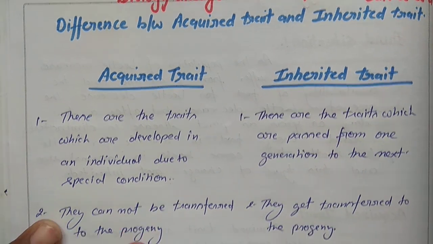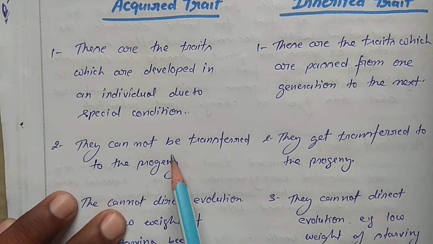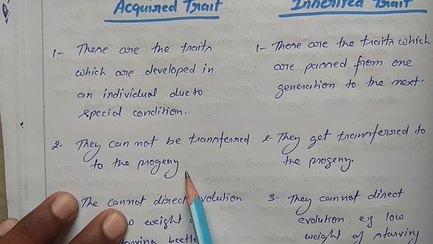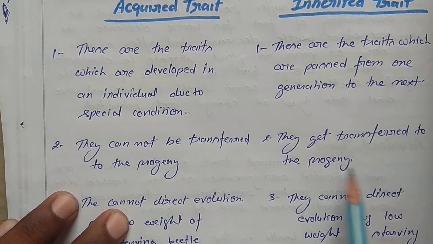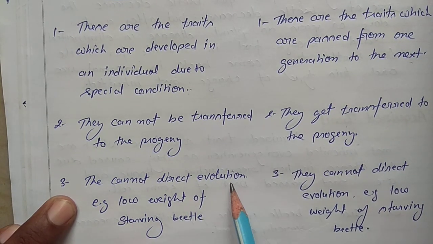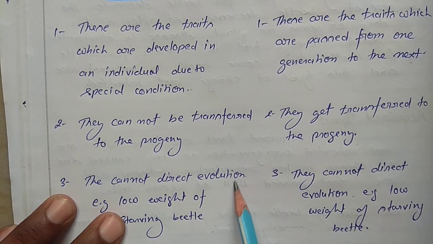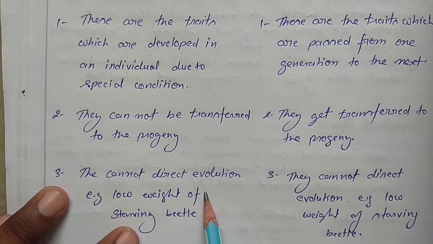The second difference: acquired traits cannot transfer to their progeny, which means an acquired character does not transfer to progeny, but an inherited trait transfers from parent to progeny. Acquired traits cannot direct evolution, which means they do not affect evolution.